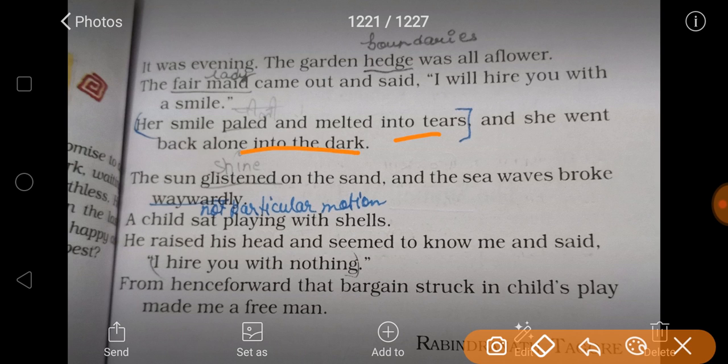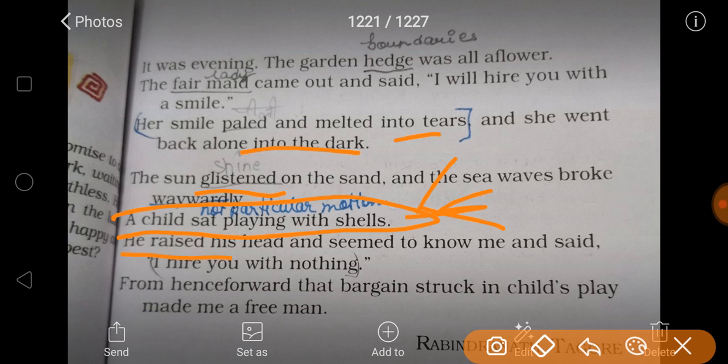Then the sun glistened on the sand. The next morning the sun glistened, meaning it was shining, on the sand, and the waves broke waywardly. Waywardly means without a particular motion. They were coming up and down at high speed, so the waves were very improper. Then the speaker saw a child playing with shells. Shells are a kind of sea object. So a child was playing with shells.